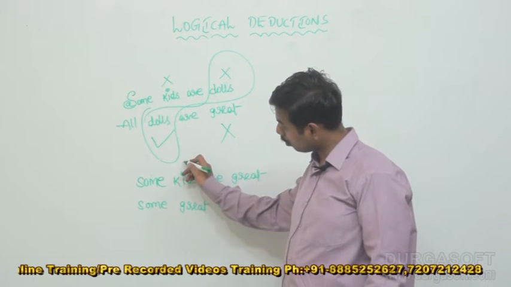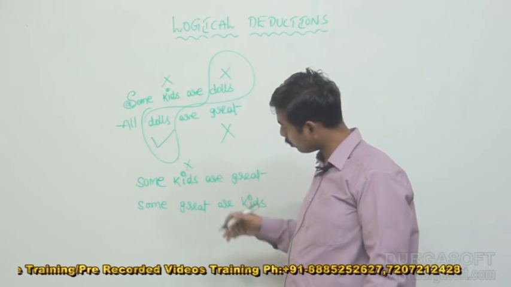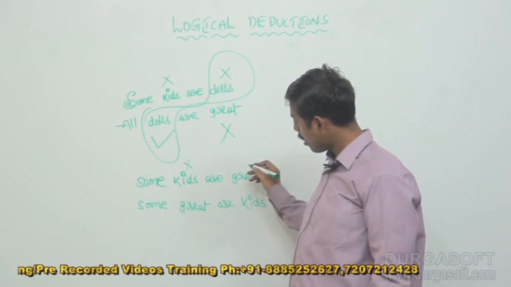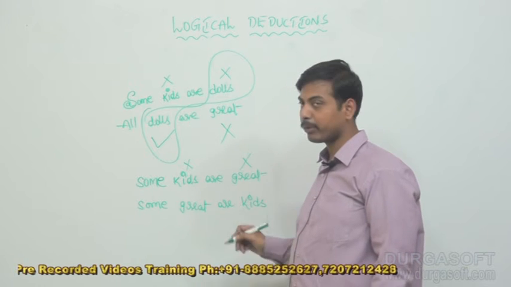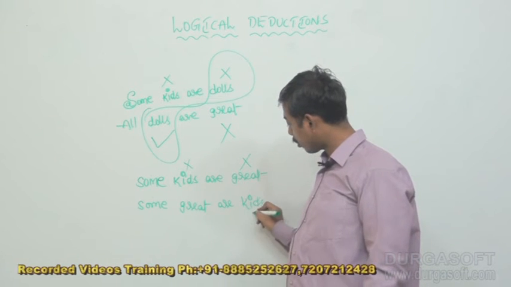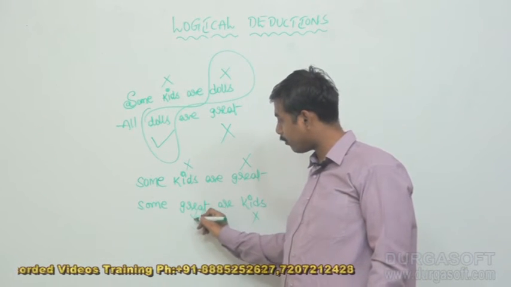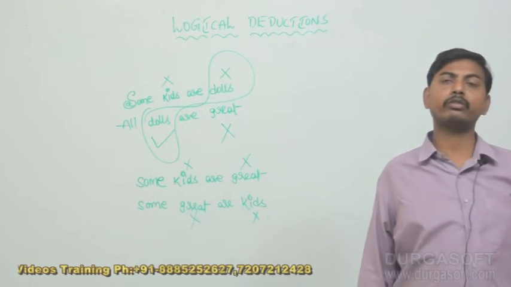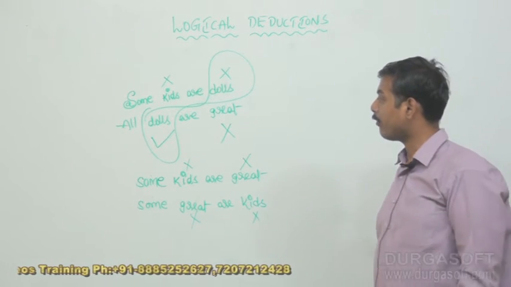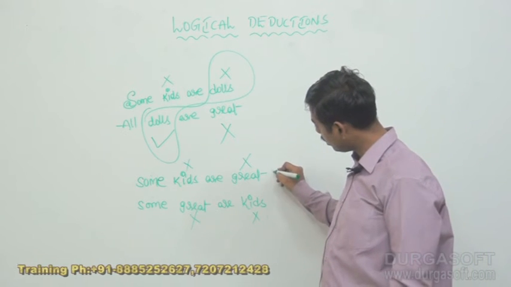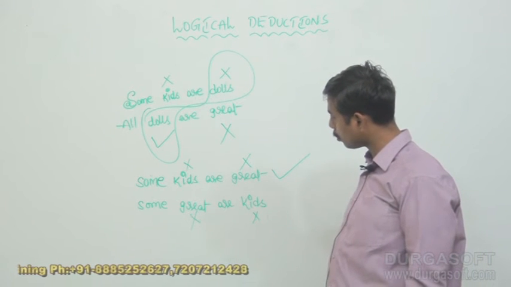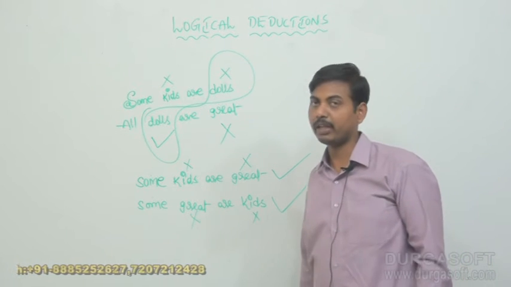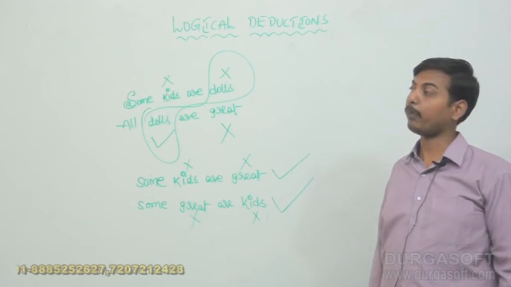Here kids is not distributed, as usual in the given statements, and in the conclusions also. Here great is also not distributed. Kids is not distributed and great is not distributed. These two conclusions satisfy the distribution process of a particular affirmative.